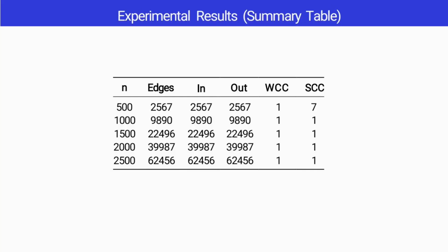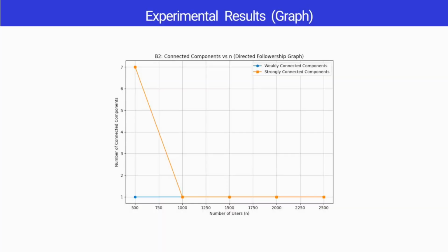For all cases, the graph was weakly connected. At 500 nodes, there were 7 SCCs. But for 1000 nodes and above, the graph was strongly connected. So with probability 0.01, the directed followership graphs are always weakly connected, and as the size increases, they also become strongly connected.